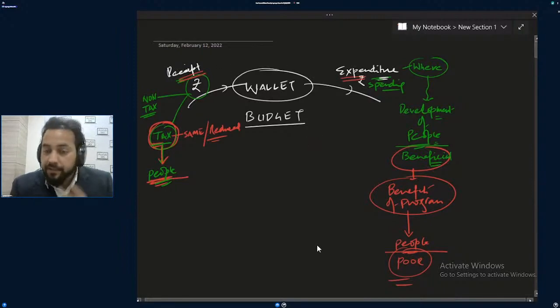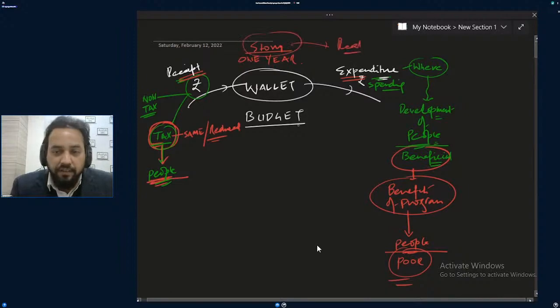And this story is of one year. The government will try its best to make this story real. Yes or no? A story of all these receipts and expenditures is a kind of estimation. A story, or say, an estimation.